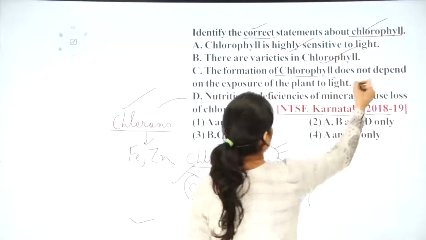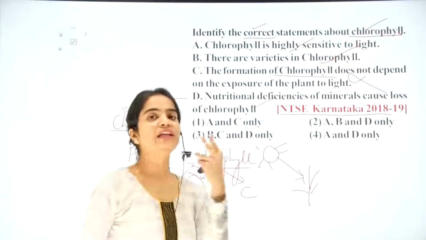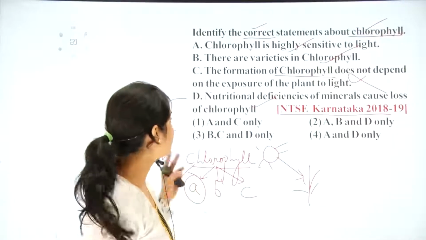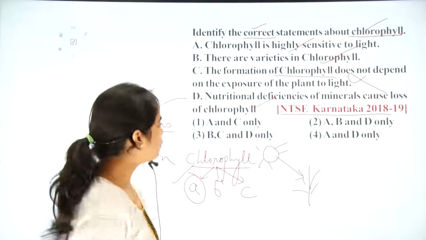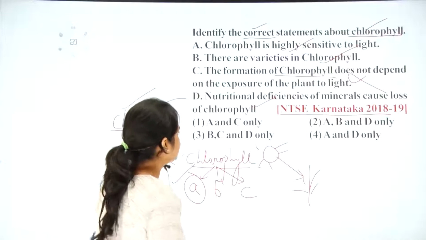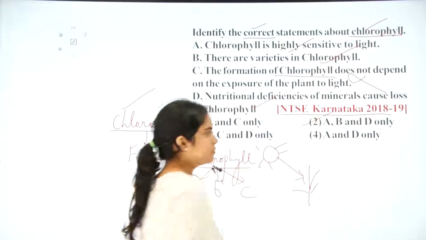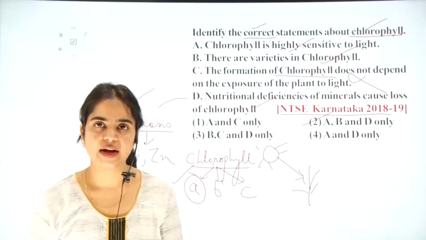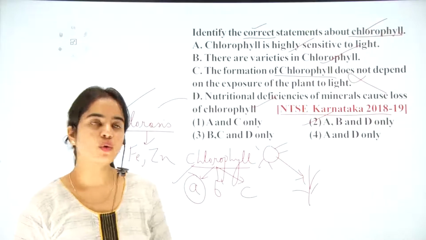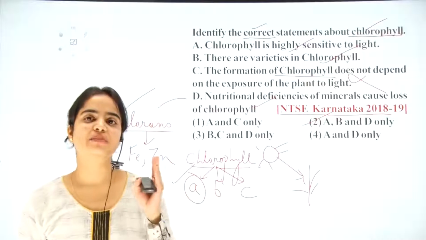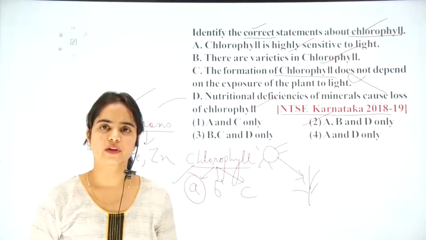So out of the following, which statement was wrong? Only the third statement was wrong. A, B and D are correct. So let's have a look at the answer. We can see in option number two, A, B, D options are provided here. So the answer of the given question will be option number 2. A, B, D statements are correct for chlorophyll.